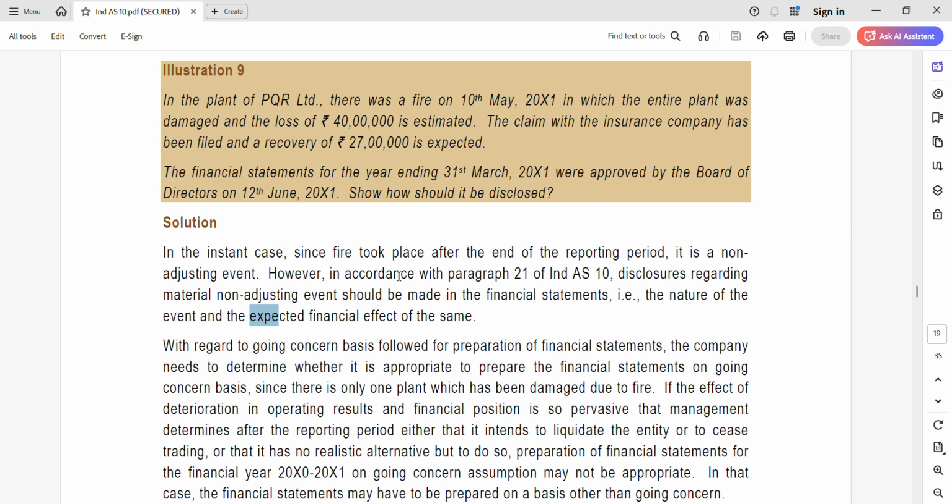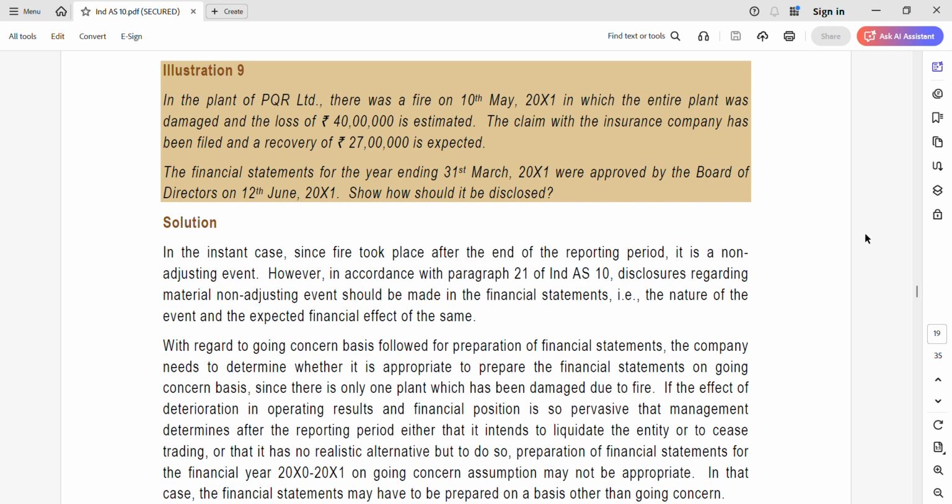Moving to the next, with regard to the going concern basis. If the effect of deterioration in operating results and financial position is so pervasive that management determines after the reporting period either, 3 points. First we saw 2 points, now 3 points. That is, it intends to liquidate the entity or to cease trading, or that it has no realistic alternative but to do so. Then the preparation for the financial year 2021 as a going concern will not be appropriate. So in that case, it should prepare on a basis other than going concern.